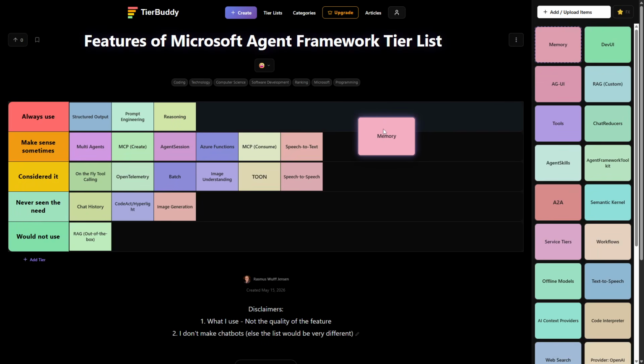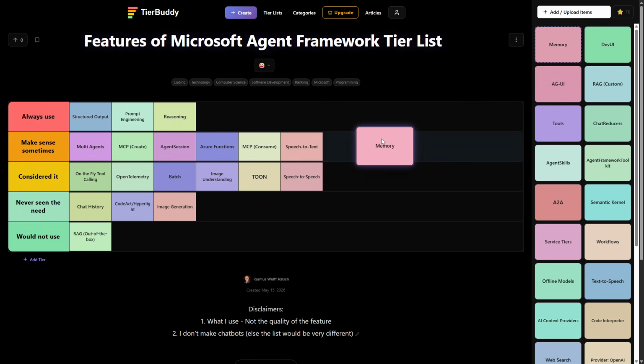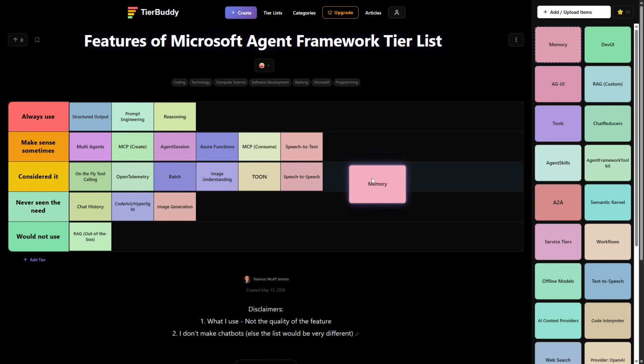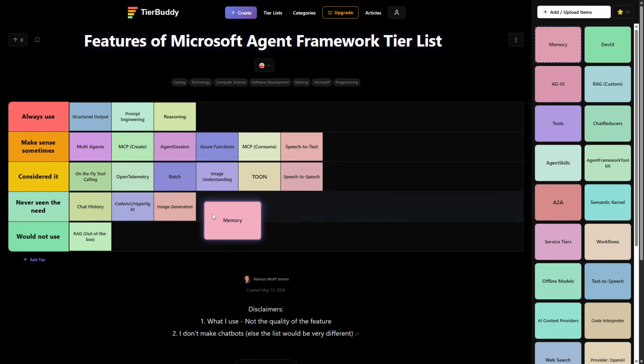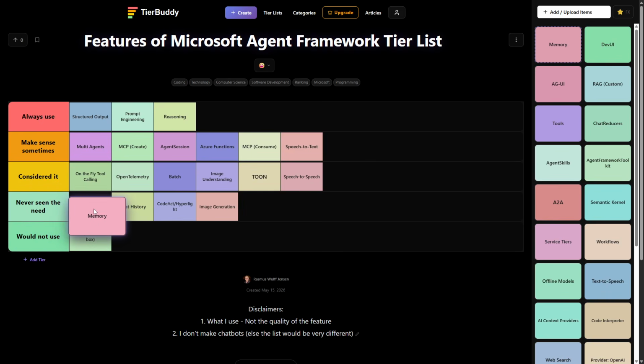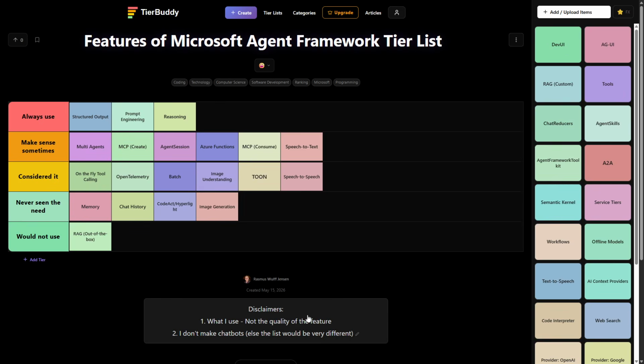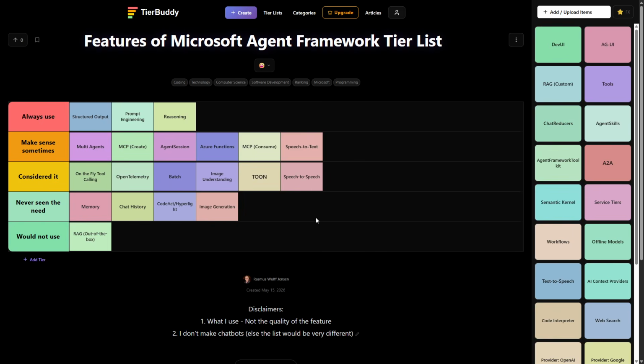Memory, again, an AI context provider way of adding memory, remembering a user's certain preferences. Again, because it's not chatbots I make, I haven't used it. Had I made chatbots, I would definitely use memory. So let's put it at the top of the never seen the need, but again, because of chatbots, not used it.